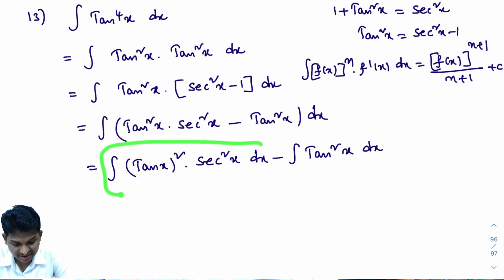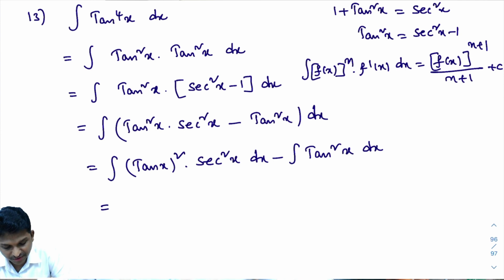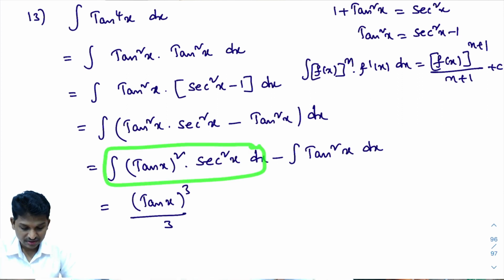So its answer is f of x whole power n plus 1 divided by n plus 1 plus c. What is f of x here? F of x is tan x. Tan x whole cube divided by 3. I hope you understand how to integrate this.